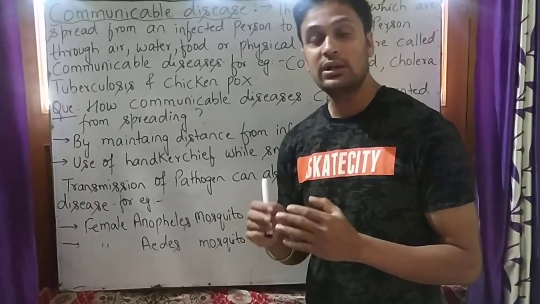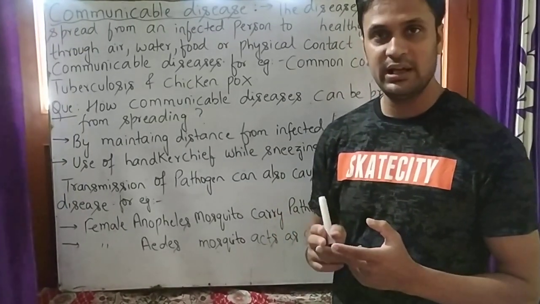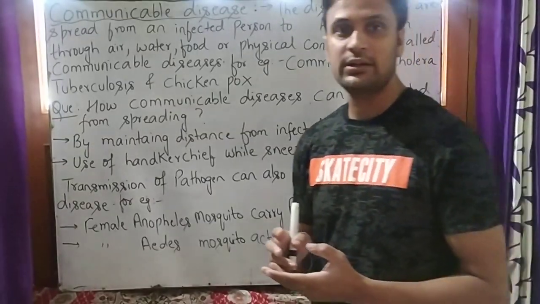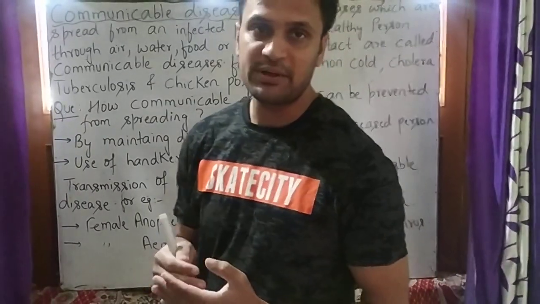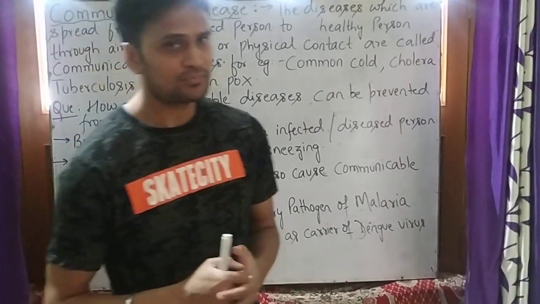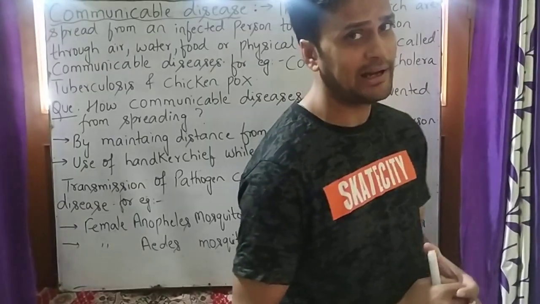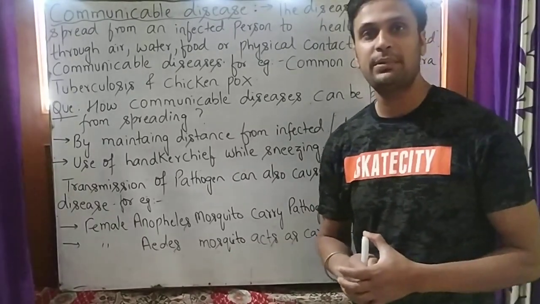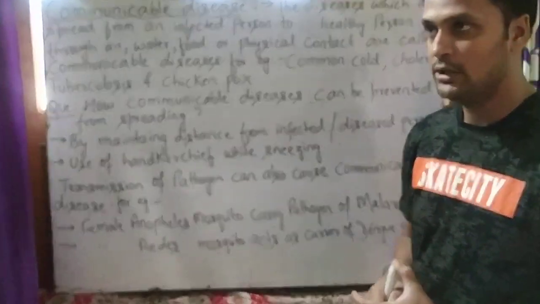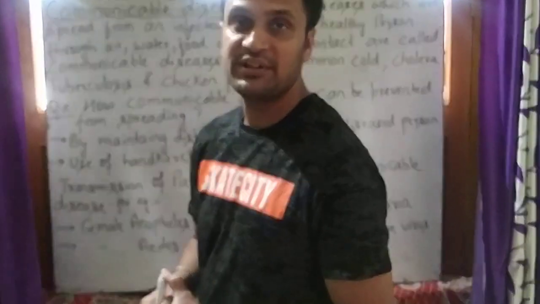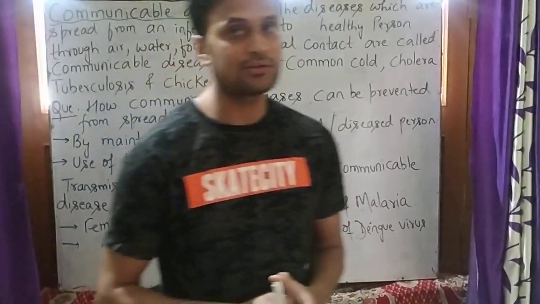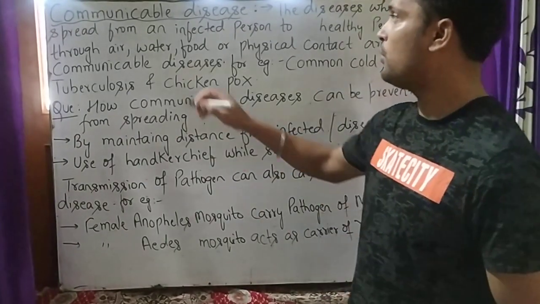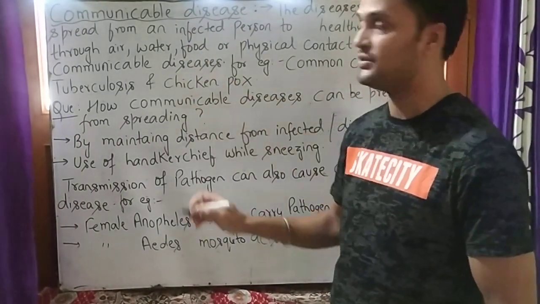These pathogens cause disease by air, contaminated food and water, by bites of insects, or from an infected person to a healthy person. So students, now a question arises: how does disease transfer from an infected person to a healthy person? To understand this, we will study a new topic that is called communicable disease. So student, we will know what is communicable disease.